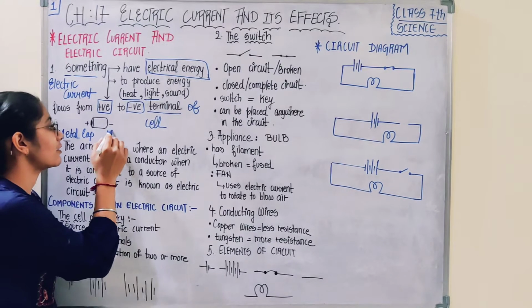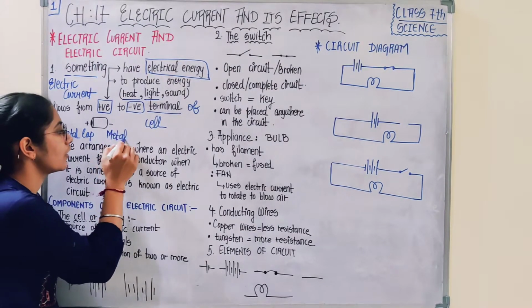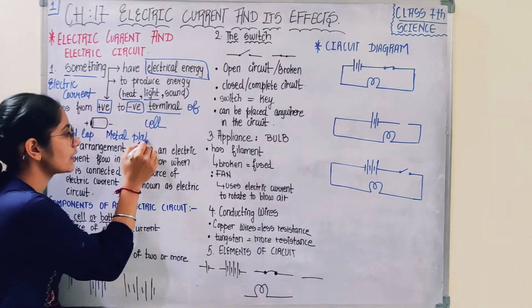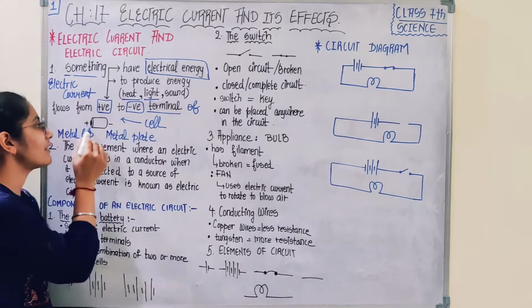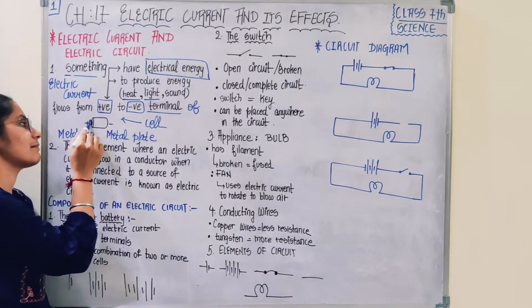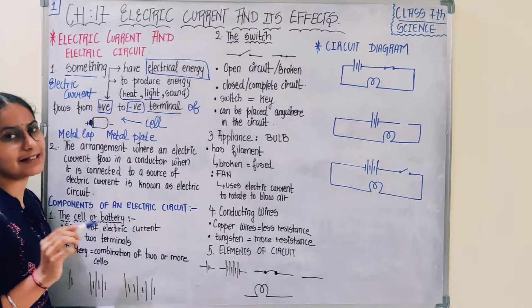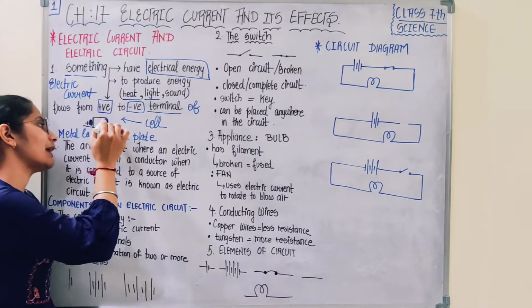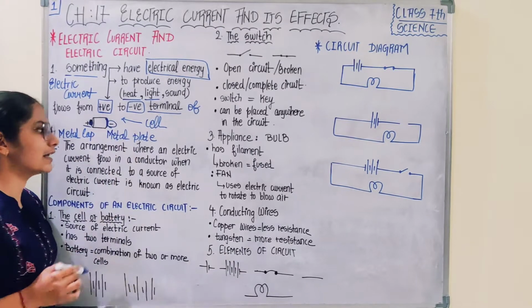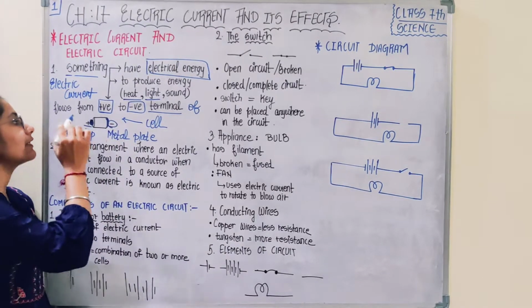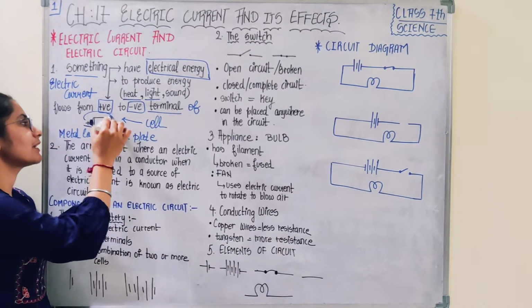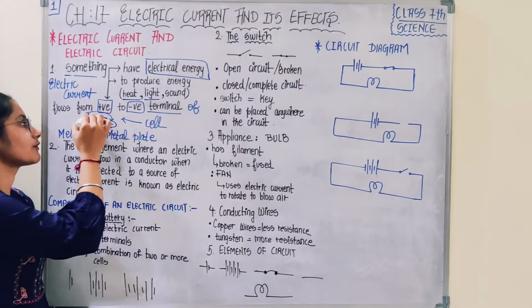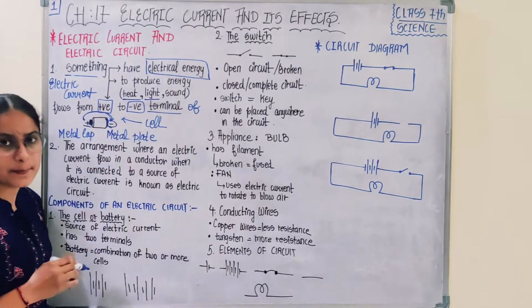Just try to recall. Very simple, right? So this cell has a metal cap, a pointed region, which is the positive terminal, and a metal plate which is the negative terminal. So the current flows from the positive terminal to the negative terminal of the cell.